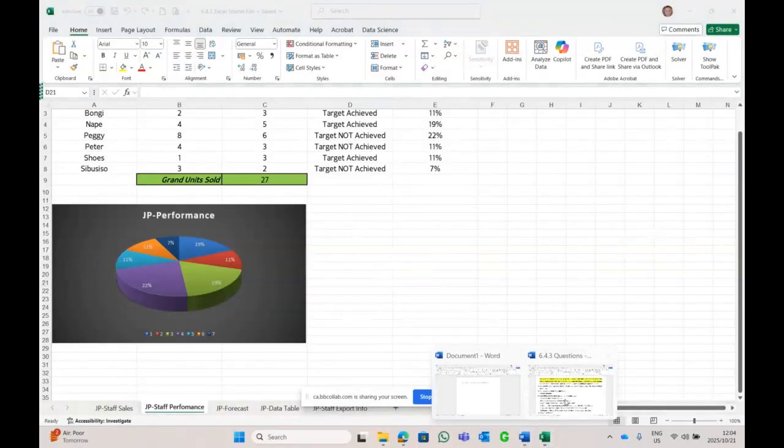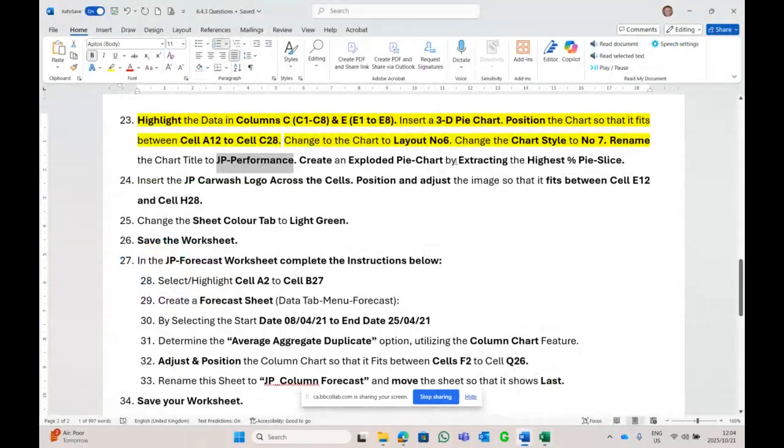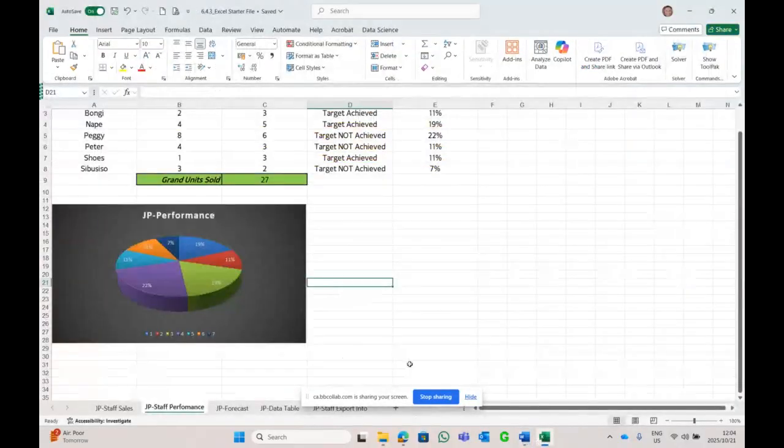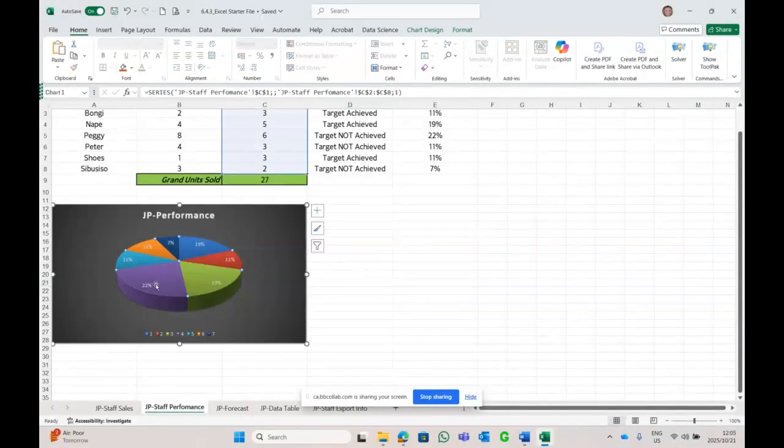What else? Explode the chart by extracting the highest percentage slice. Let's see the highest percentage slice. I think the biggest percent in this pie chart is 22%. It's the purple one.